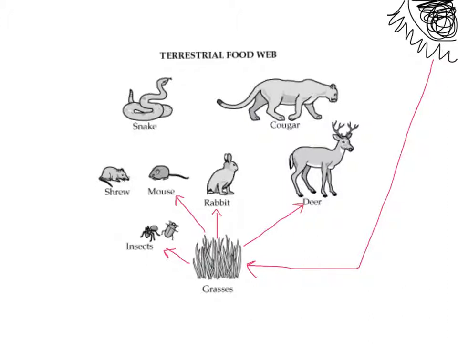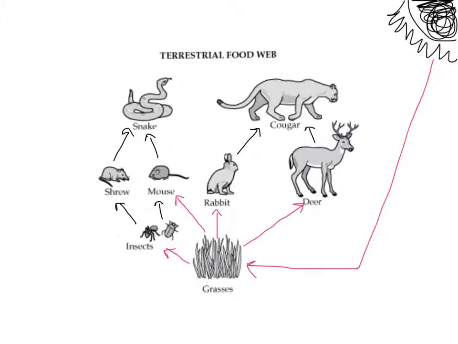We can show how energy is transferred from a herbivore to a carnivore as well by doing the same thing. We can draw those arrows. So we know that mice eat insects. They're omnivores. So I'm going to draw an arrow to the mouse. We know that shrews eat insects. So I'm going to draw an arrow to the shrew. And we know that a snake will eat both a shrew and a mouse. And we know that a cougar will eat both a rabbit and a deer.